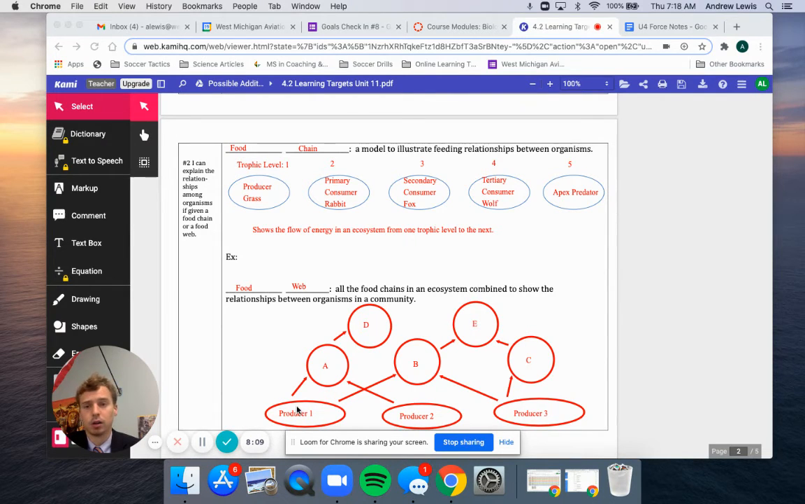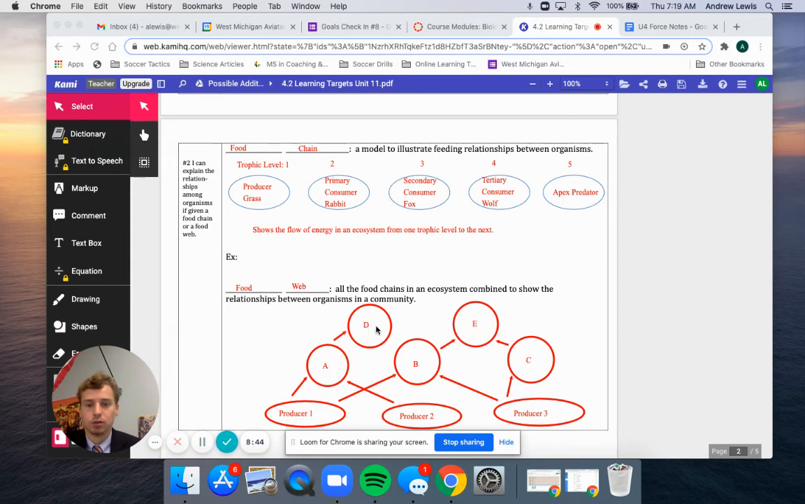So we can also look at our trophic levels from this. It looks like all of our producers here are trophic level number 1. Trophic level number 2 would be A, B, and C. And then D would be the third trophic level, a secondary consumer, and so would E. So the reason that I was saying that you can be both a secondary consumer and a tertiary consumer is, let's say that D also eats whatever E is, right? Let's say E is a fox and then D is a wolf.